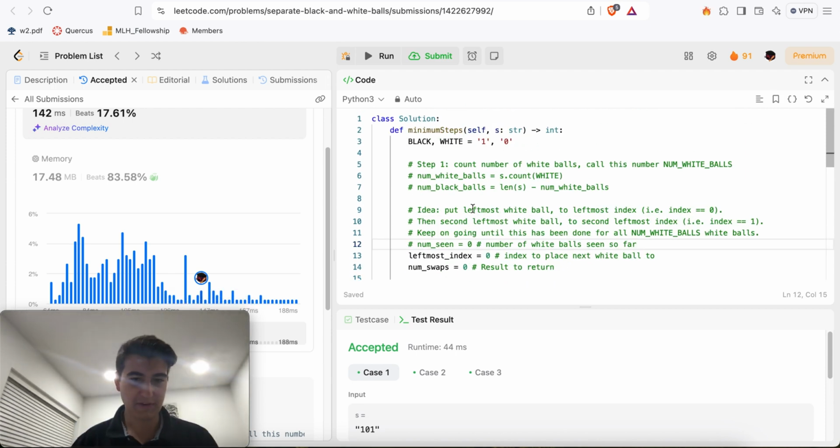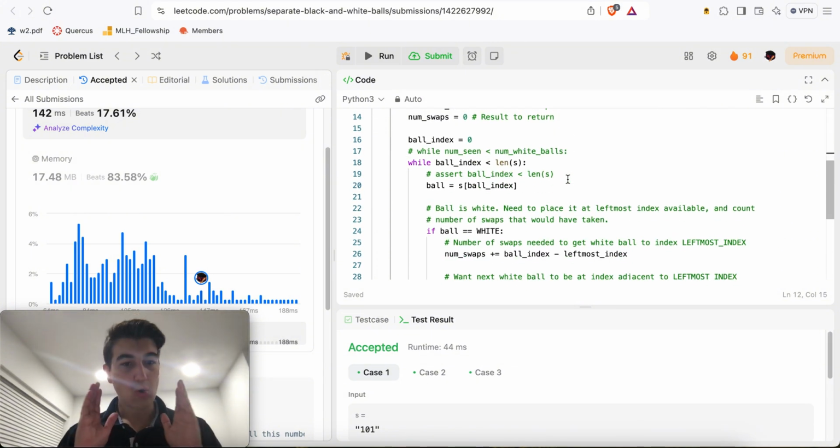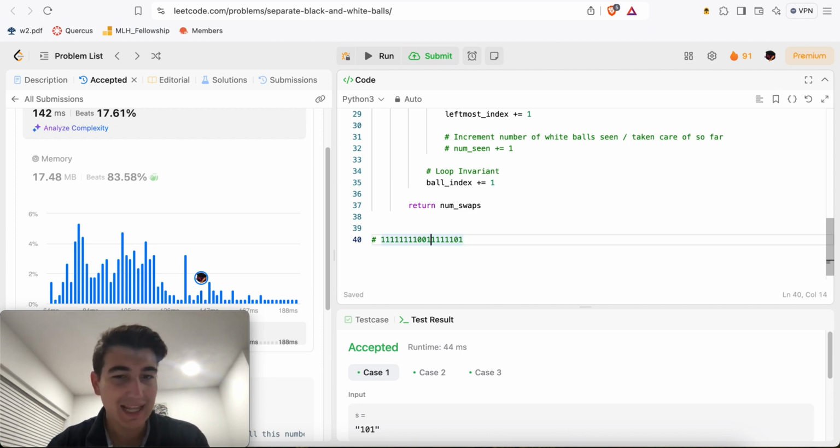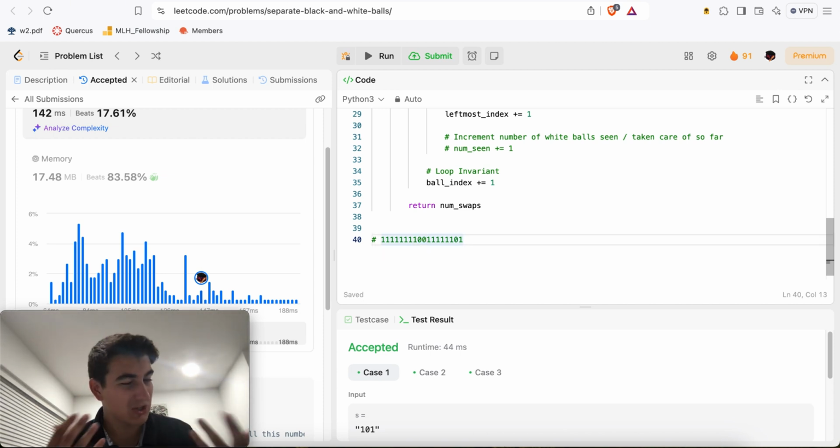But okay, moving on. Essentially how I was able to solve this problem is, again, we just take care of how to move all the white balls to the left side. The way we do this is, we know we want all the balls to the left, and we can only swap adjacent elements, so it doesn't matter if you have zeros followed by each other. If you have a bunch of ones followed by 2 zeros, and maybe another 0, you have to move each 0 over one at a time. You cannot take advantage of 2 zeros being next to one another to shift them both at the same time. You can't really do that.